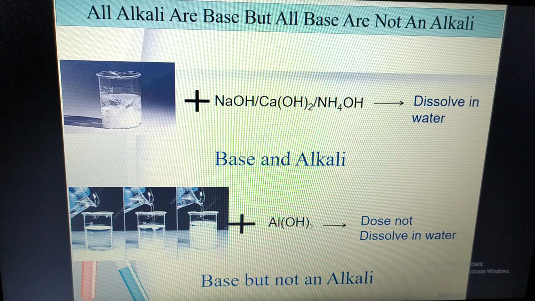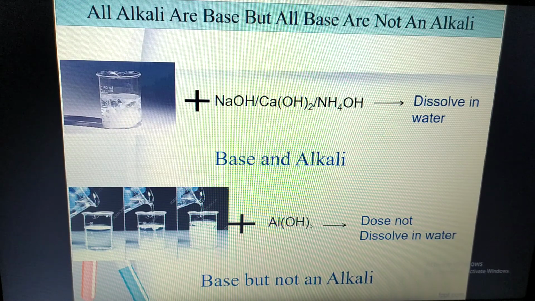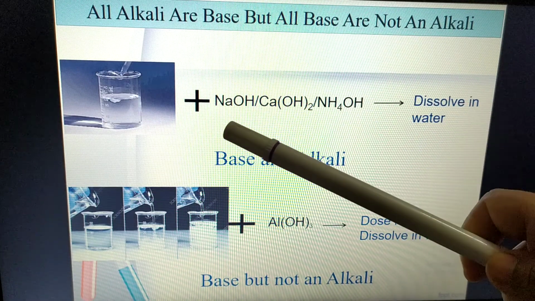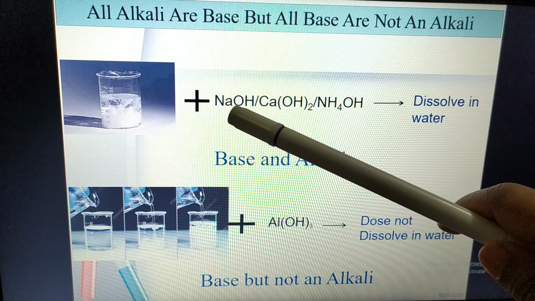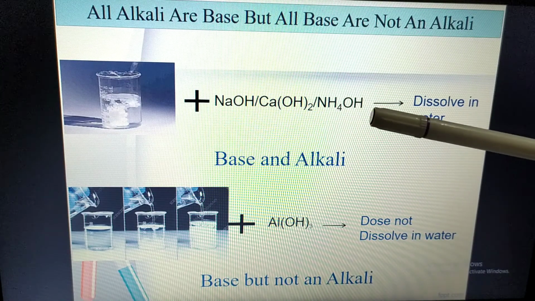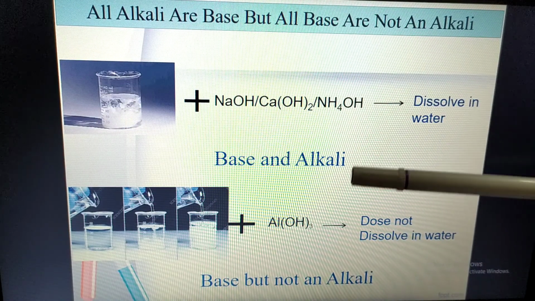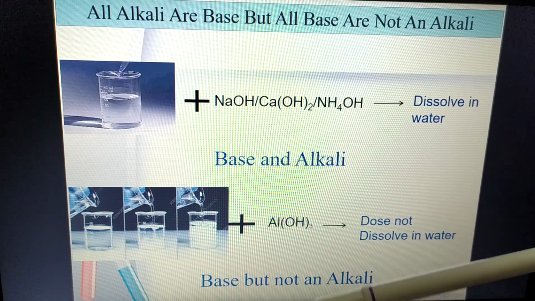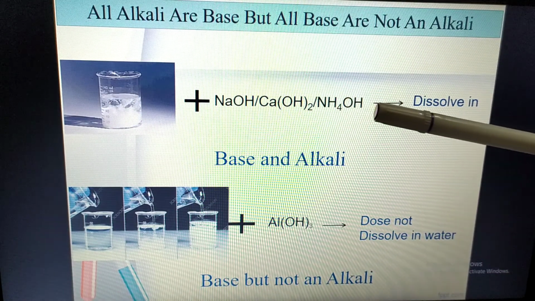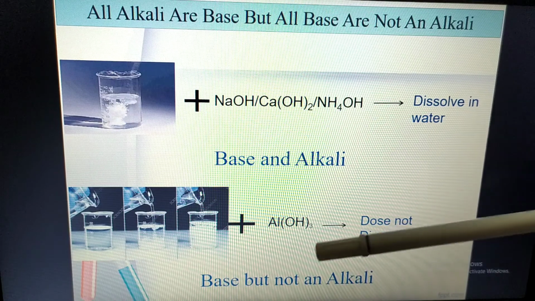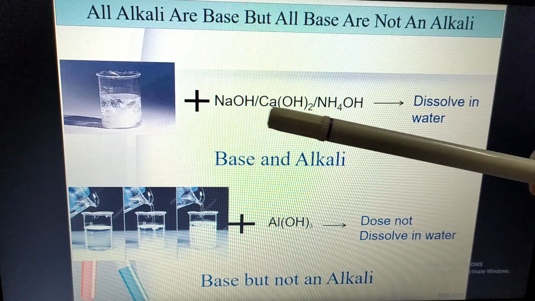So which compounds have hydroxyl? Like sodium hydroxide, calcium hydroxide, ammonium hydroxide, and here aluminum hydroxide. So the number of hydroxide varies in these compounds, isn't it?